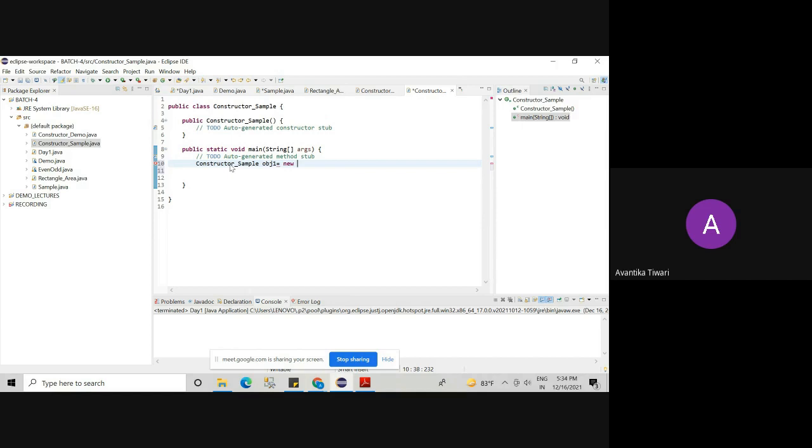The constructor we will write, so the name would be same, constructor sample. How many objects I have created? 1. Let's create one more object.